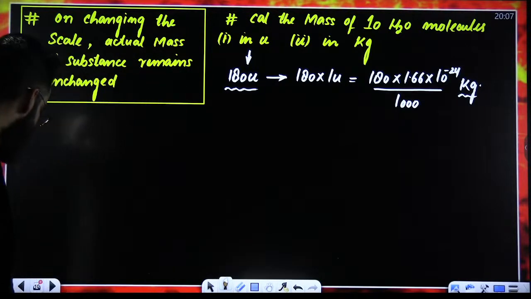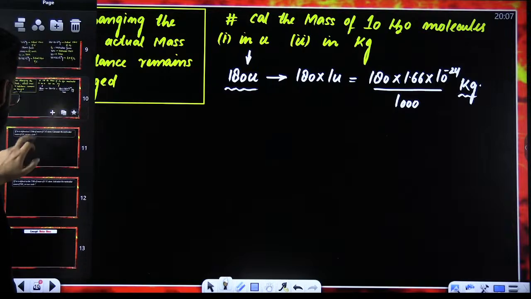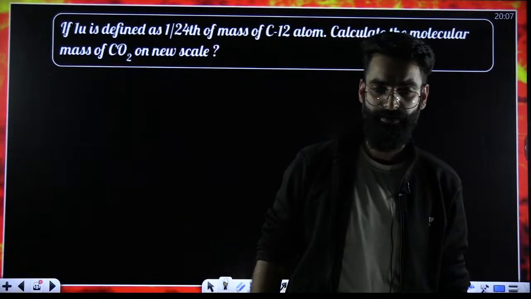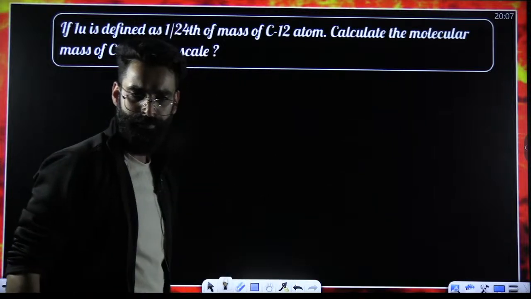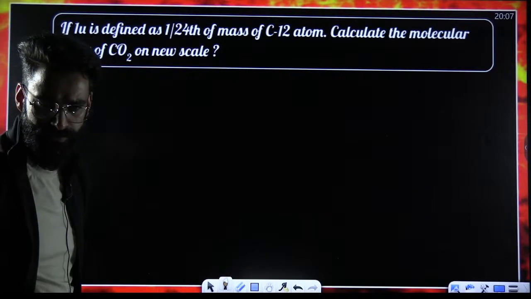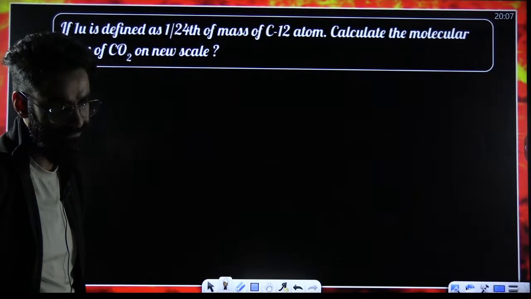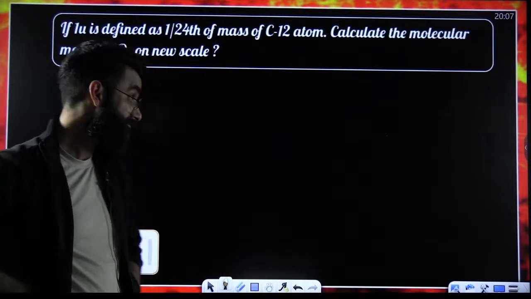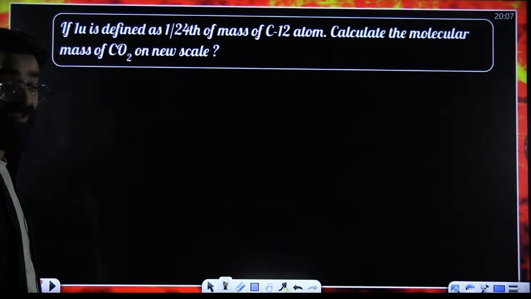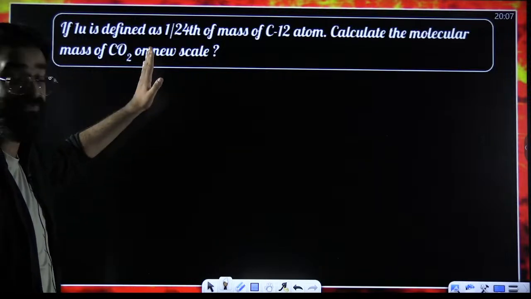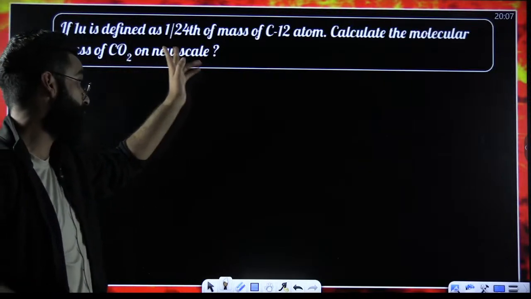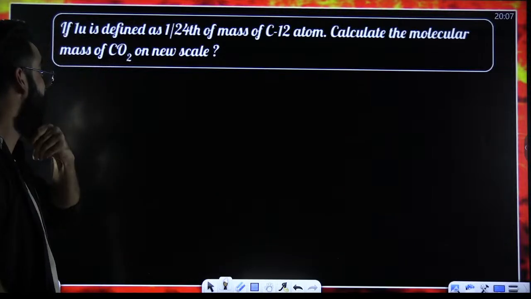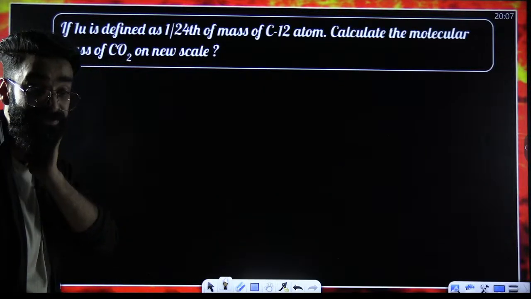Now, my dear students, the first and basic question which I'm giving you. Look at the question carefully and try to understand. I'm looking at your chats. The question is pretty simple, guys. As per the question, if 1U is defined as 1 by 24th of the mass of carbon-12, what will be the molecular mass of carbon dioxide on the new scale?